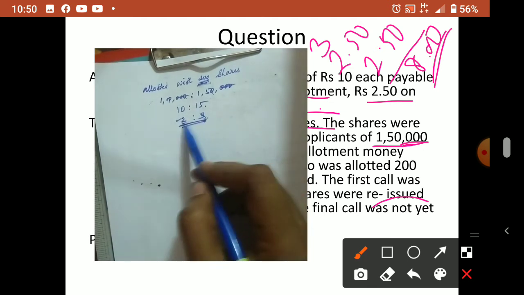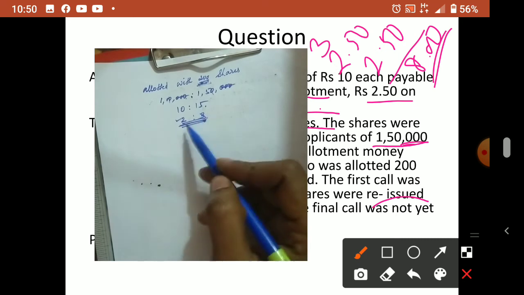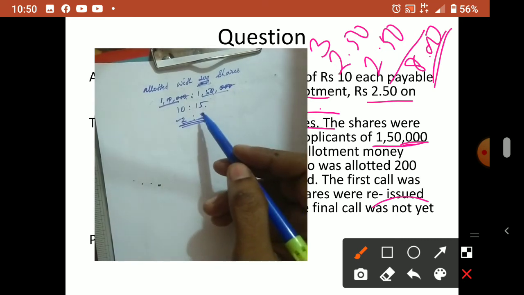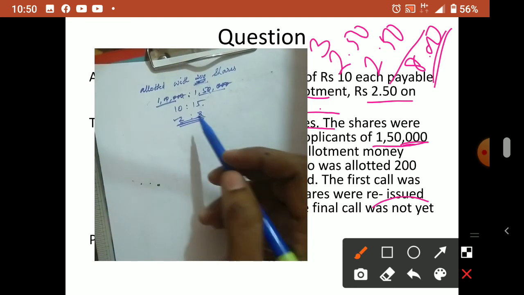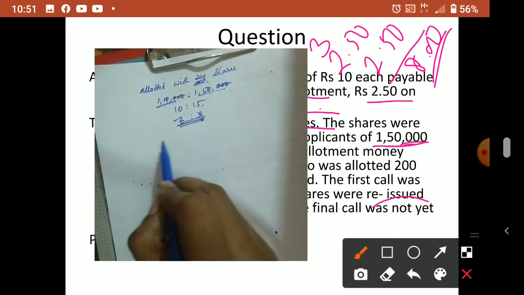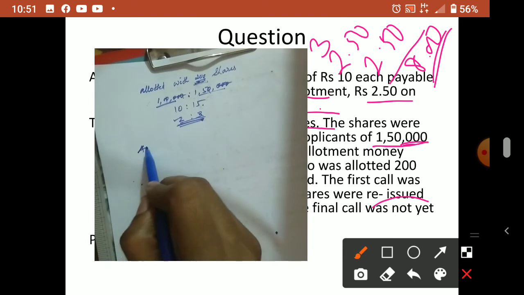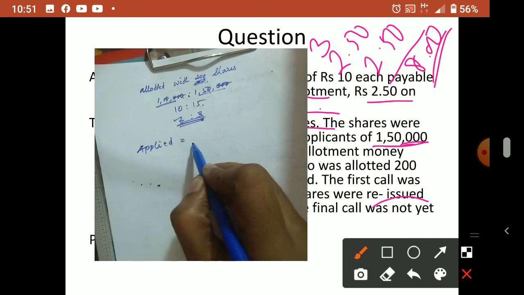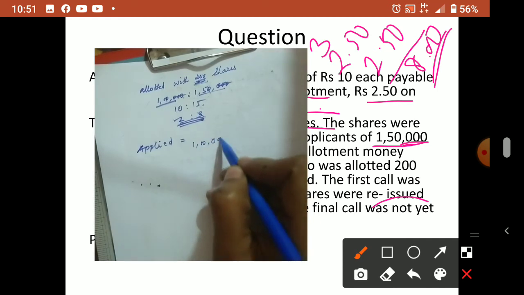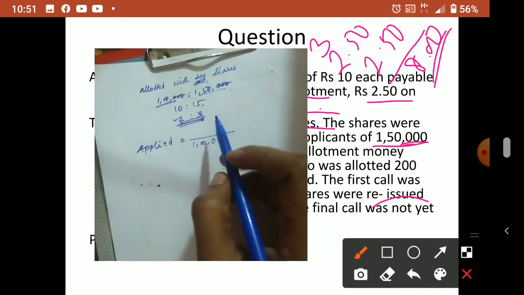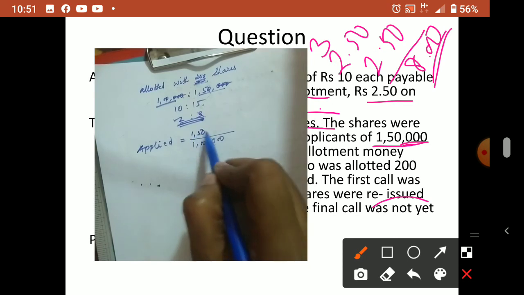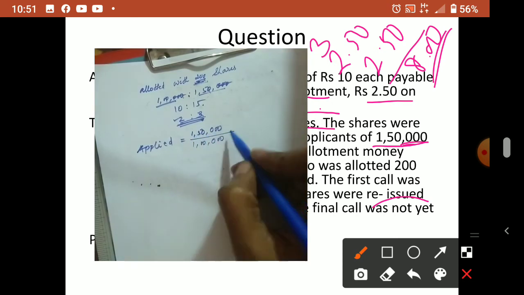How to calculate? Either you can derive this proportionate number, or directly put 1 lakh and 1,50,000, no problem. What we want here is the applied number of shares. So applied is equal to, for 1,50,000 shares applied, they allotted 1 lakh shares.